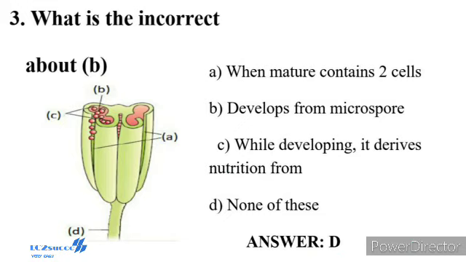Question number 3. What is incorrect about B? Shown in the diagram, a 3-dimensional cut section of an anther. A typical angiosperm anther is bilobed, with each lobe having 2 theca, that is, they are dithecous. Often a longitudinal groove runs lengthwise, separating the theca.